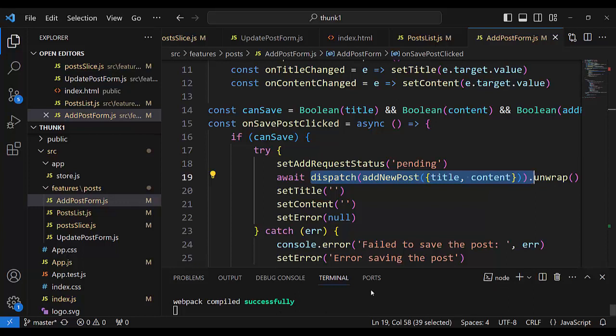And on click of the button, here it is, dispatch addNewPost, and the addNewPost thunk first dispatches the pending type of action. That pending, that waiting type of action, what will it have for payload? Nothing, because the process is not finished.